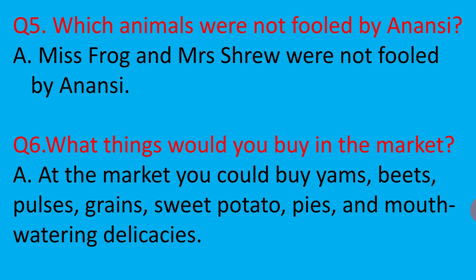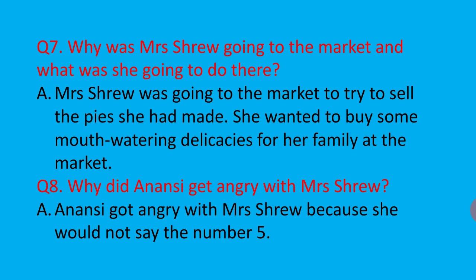Question number 5. Which animals were not fooled by Anansi? Answer. Miss Frog and Mrs. Shrew were not fooled by Anansi. Question number 6. What things would you buy in the market? At the market you could buy yams, beets, pulses, grains, sweet potato, pies and mouth-watering delicacies.